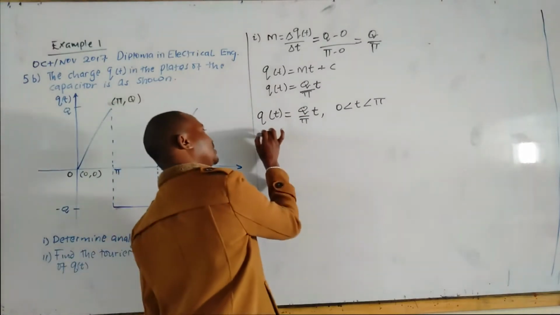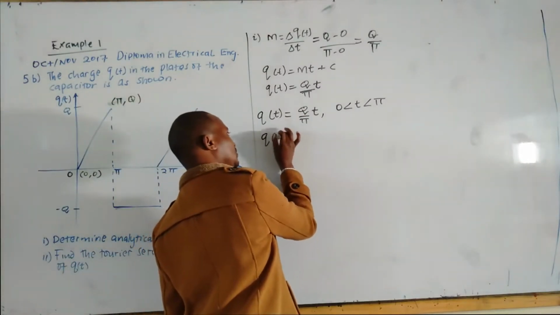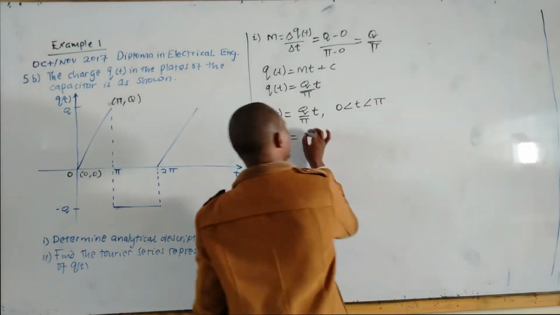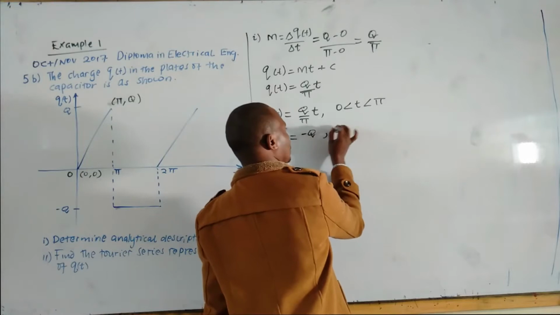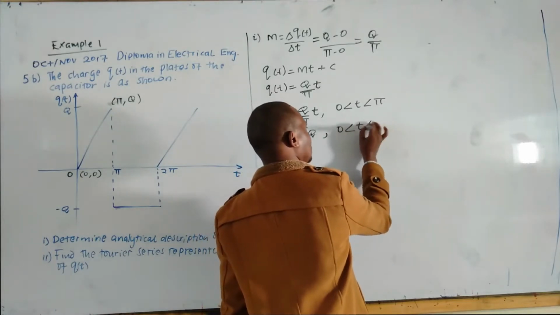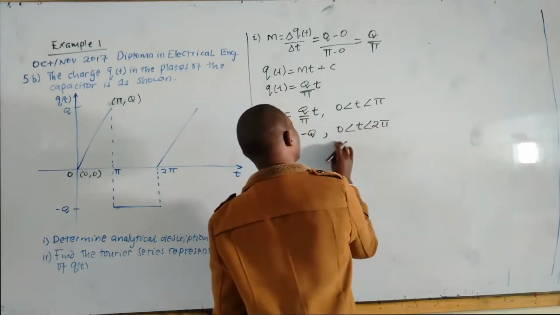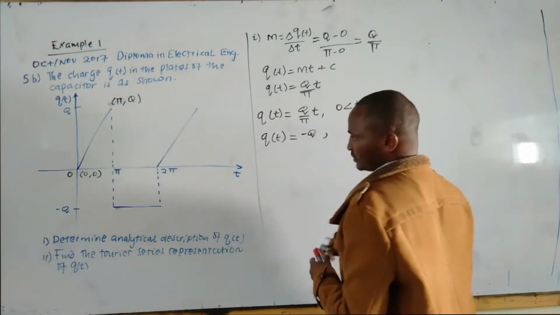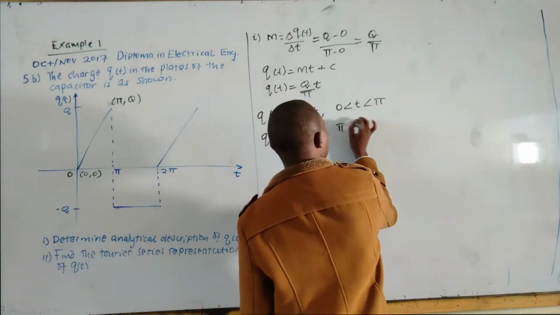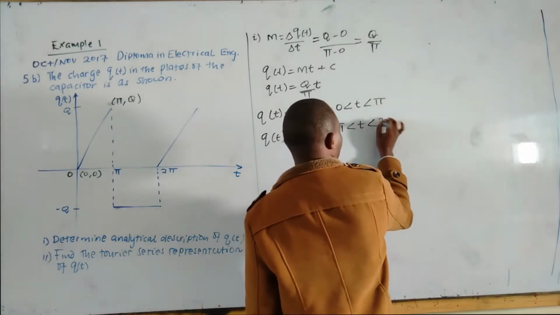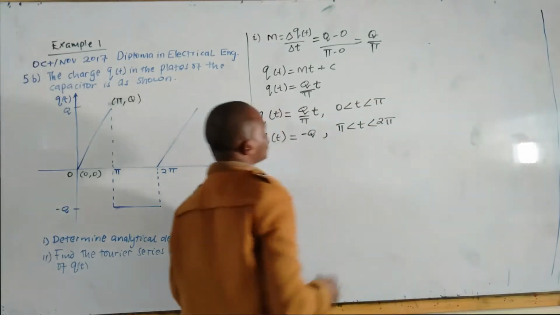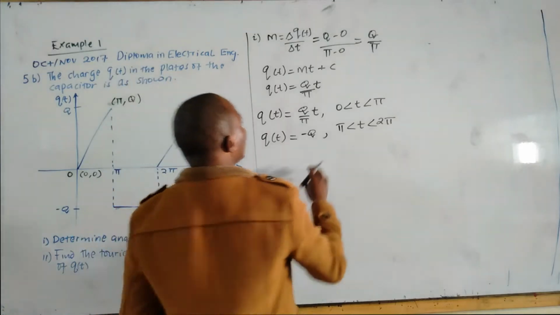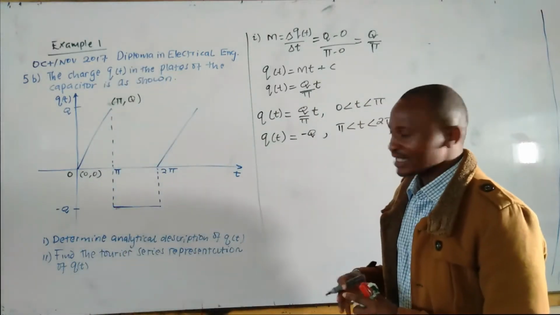And then Q of T is equal to negative Q for time between pi and 2 pi. Trying to quickly go through this one because we had done it earlier. Now we can bring everything together and summarize.